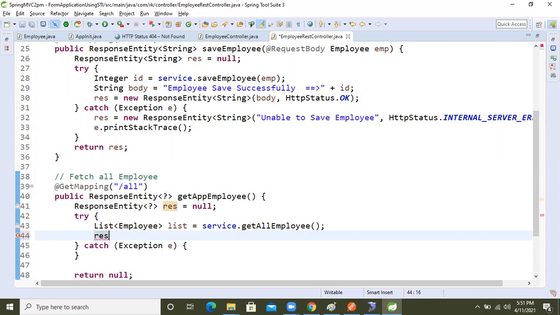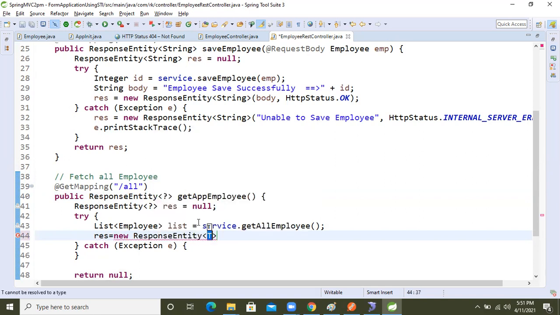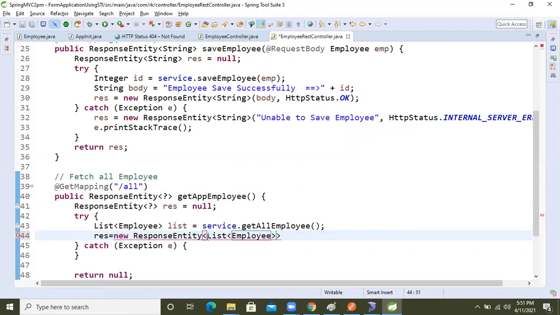For that, what I'm going to take is res equal to new response entity, guys. Here, what is the return type? List of employee, right? So here we will take the generic type of list of employee. Generic type I'm using.